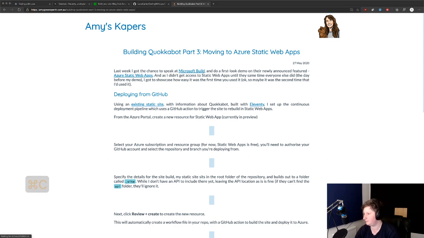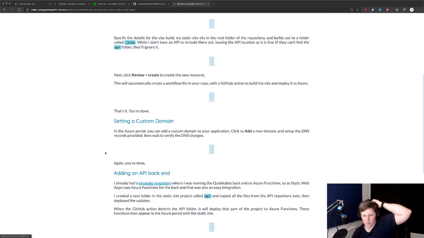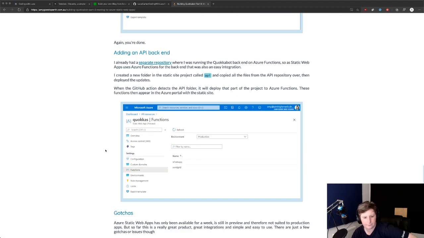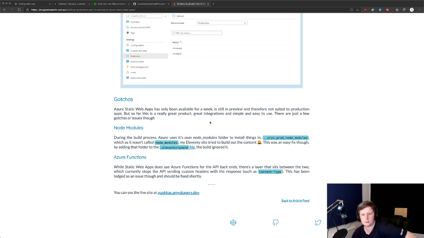But essentially, one of the things that she learnt was, there you go, gotchas. So there's this stuff here about node modules. When you do a static website, Azure uses its own node modules folder to install things. And so if you don't add an Eleventy ignore, it tries to build out that content, which then breaks. So we just need to put together this file that will do the trick.